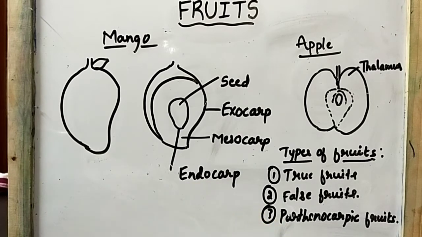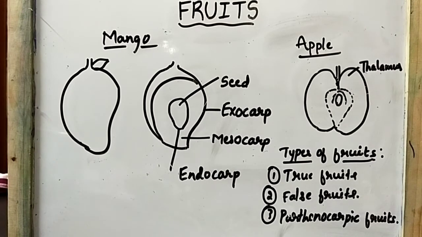In all fruits we can see these three different layers present in the fruit wall. Understood? Okay. Now in fruits we have three different types. What are the three types of fruits? The very first one is true fruits, the second one is false fruits, and the third one is parthenocarpic fruits.